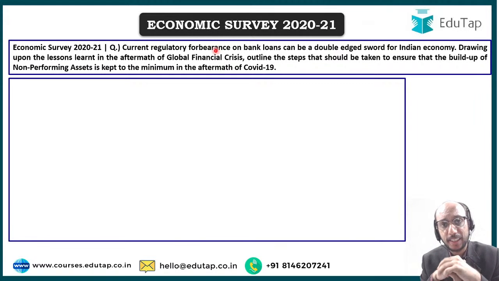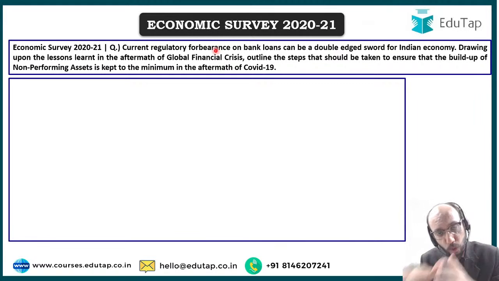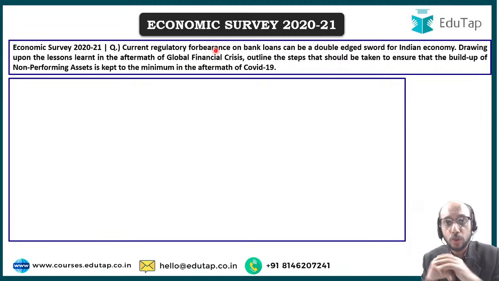See, the idea is that the Reserve Bank of India has told banks in India that you need to have some kind of forbearance towards those who have taken money from you. So let us say that you are a bank and I have taken money from you. I had taken, let us say, 10 lakh rupees from you, and I was supposed to pay interest and repay the principal. I was supposed to repay it back to you.